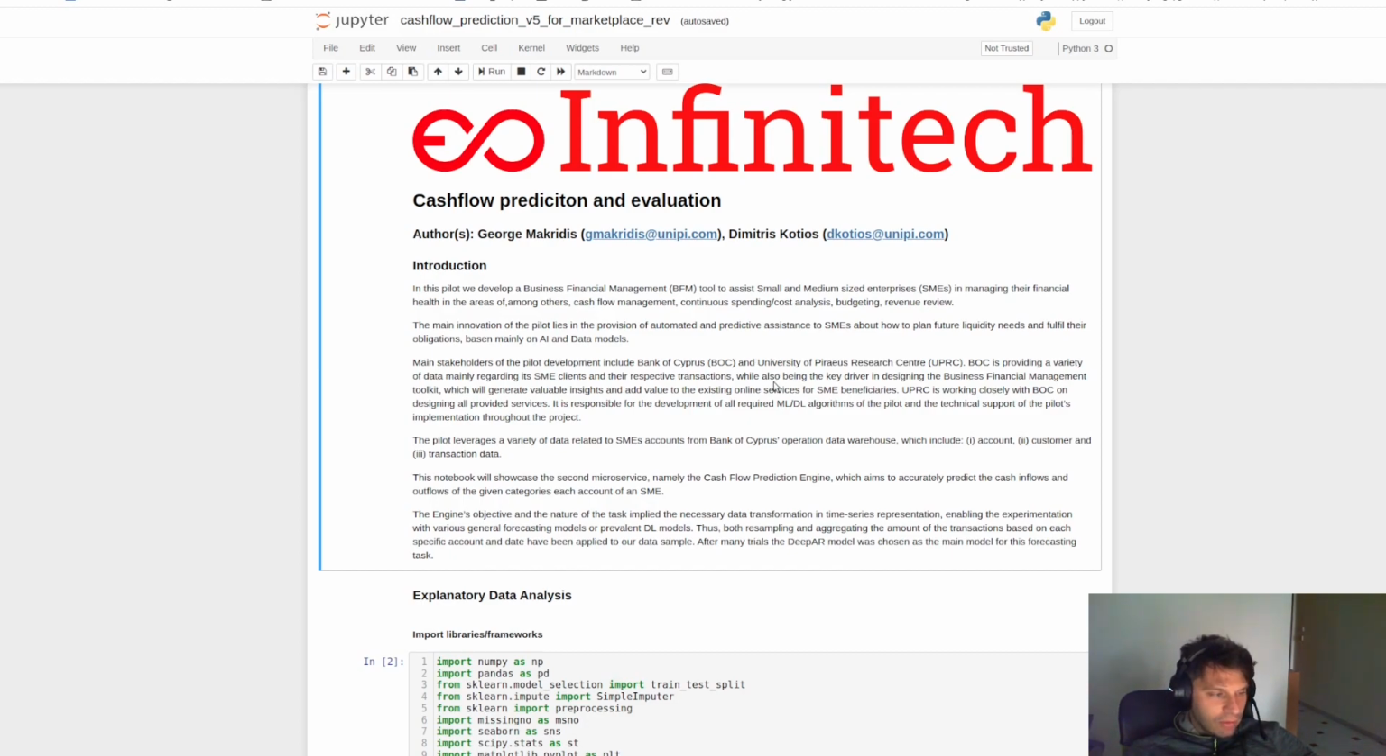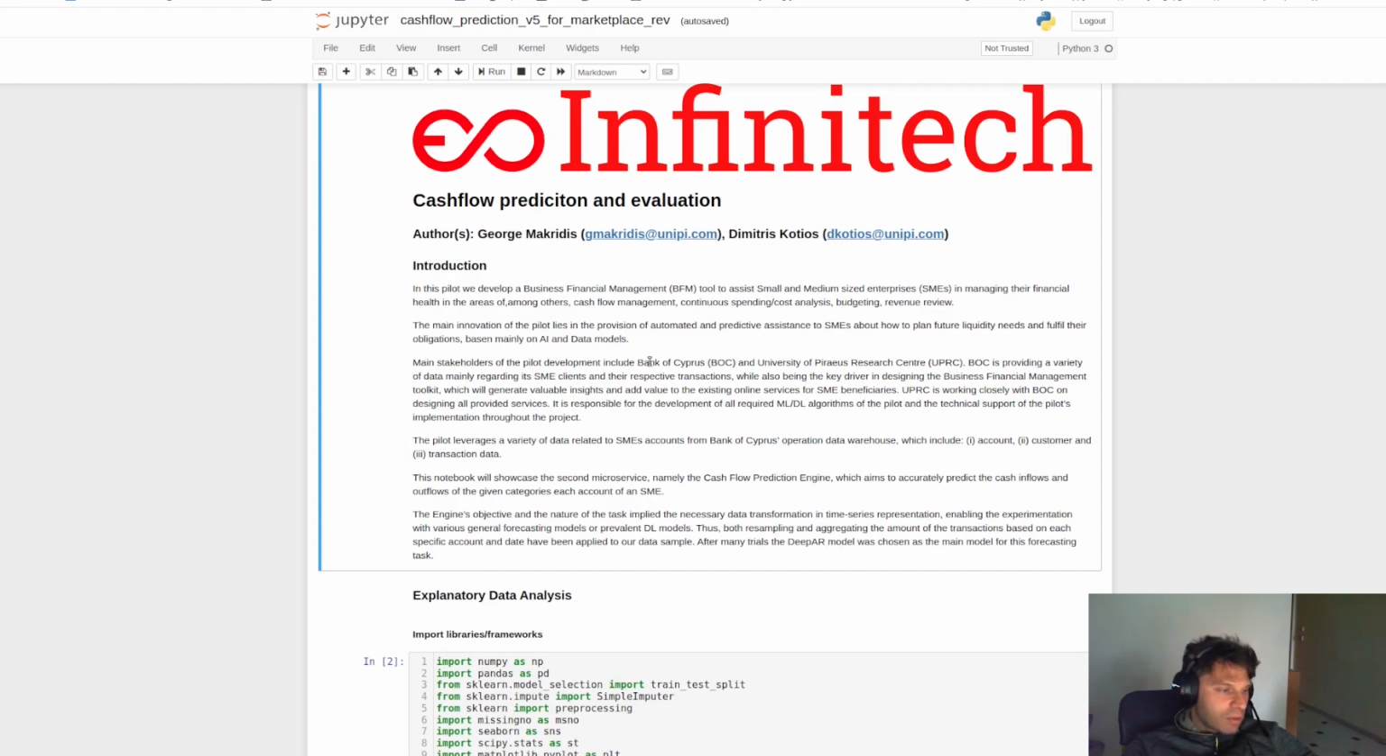In this pilot, we develop a business financial management tool to assist small and medium-sized enterprises in managing their financial health. The main innovation of the pilot lies in the provision of automated predictive assistance to SMEs based mainly on AI and data models about how to plan future liquidity needs and fulfill their obligations. The main stakeholders of the pilot are Bank of Cyprus and University of Piraeus.